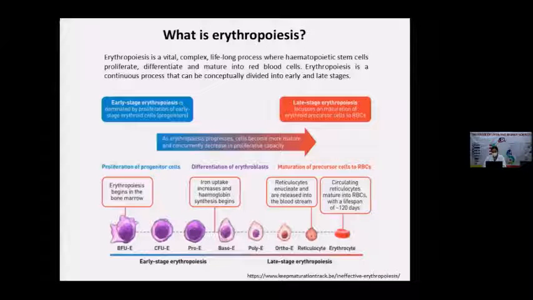From the basophilic erythroblast, the differentiation process starts, differentiation plus maturation. Differentiation proceeds from basophilic to the orthochromatic erythroblast, and after that, it converts into a reticulocyte. The reticulocyte forms when the cells expel their nucleus and other organelles. This reticulocyte then comes into the circulation, and after 1 to 2 days, it becomes a fully functional RBC. So this is the normal process of erythropoiesis.